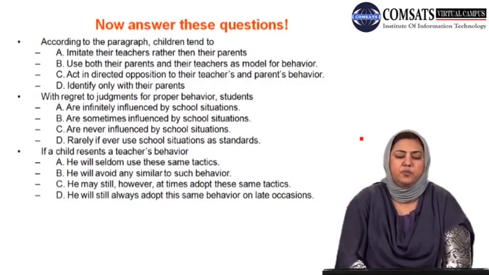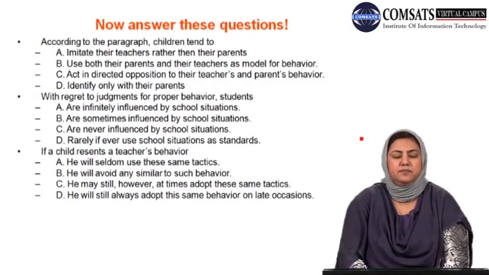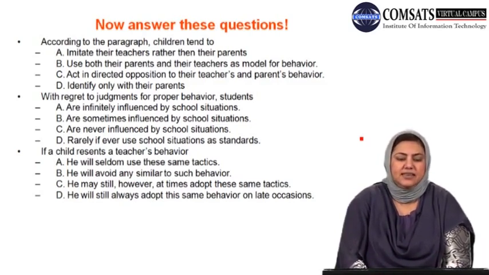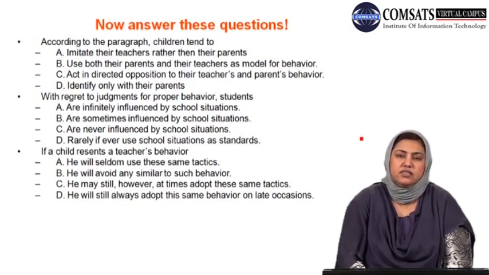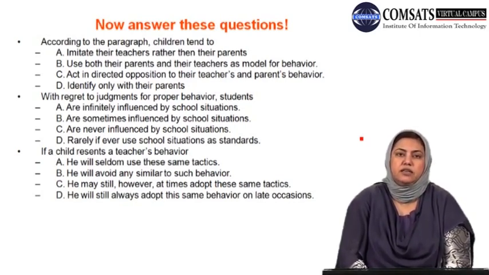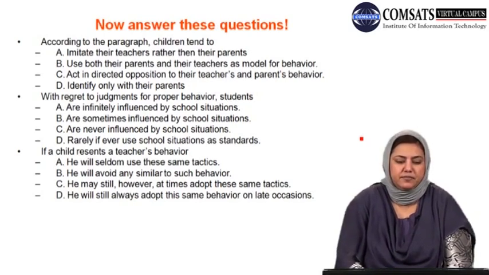Option B, use both their parents and their teachers as models for behavior. Option C states, act in direct opposition to their teachers' and parents' behavior. And the final option is, identify only with their parents. So you can make a choice that according to your memory is correct with reference to the paragraph.